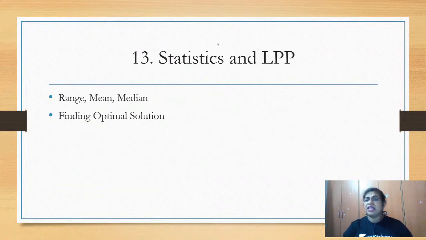And yes, this statistics and LPP, we learn it together. So in statistics, this is a basic again from the first PU concept, we are finding the range, mean, median, and in LPP, sometimes you will get the inequalities given, find the optimal solution, or sometimes the graph will be displayed to you, and looking at the graph, the feasible region, you are going to find what is the optimal solution.